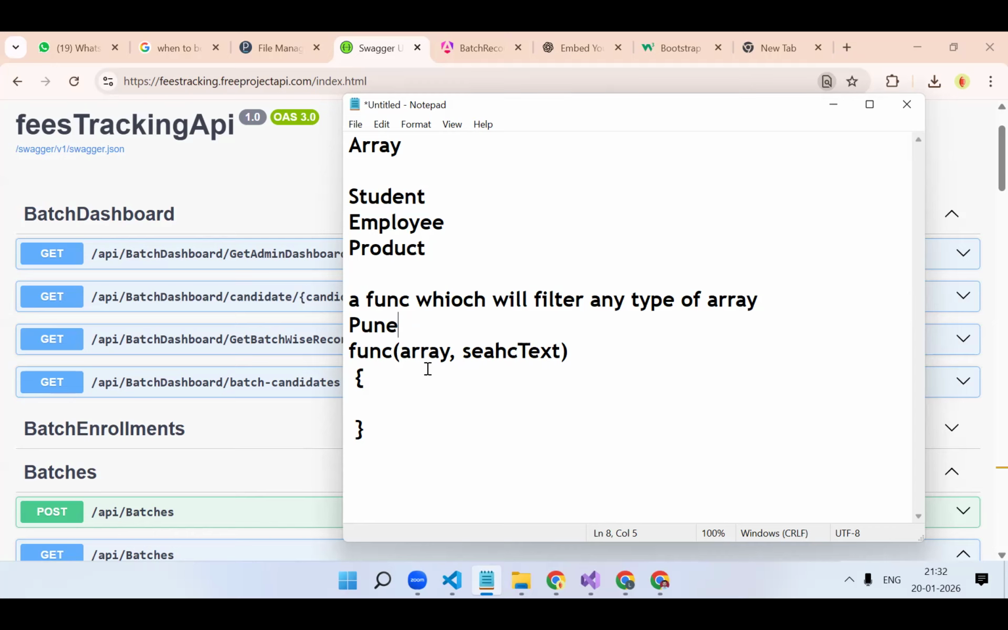Understood what we have to do? Use pipes? No. Forget about Angular. I'm just asking a normal question. Filter function. We have to create a function which will accept an array and which will accept a search text. Whatever the array I pass, if this value is present in one of the properties, that should return. We have to basically filter the array. So we have to create a function like this. Is it possible that we can create a searching functionality on any type of array? Yes. The array can be anything.